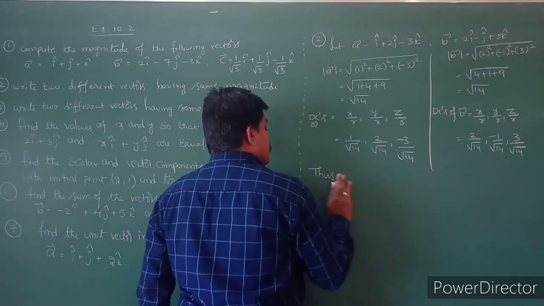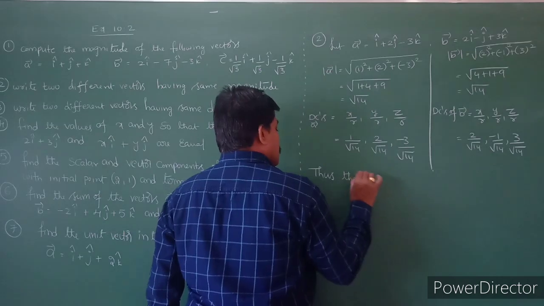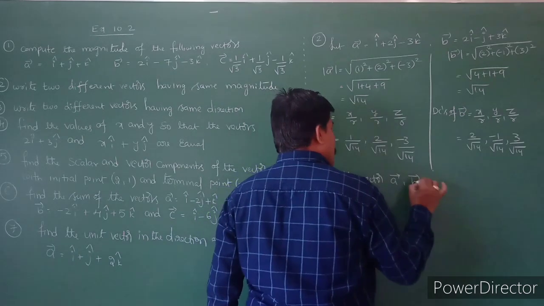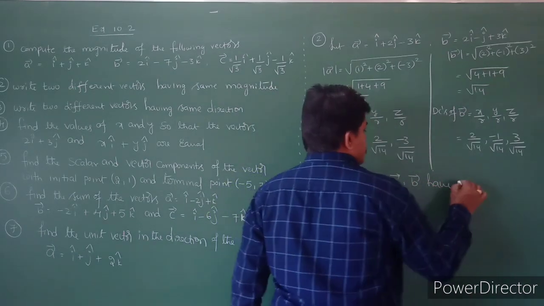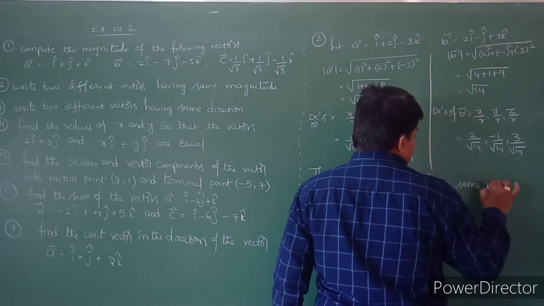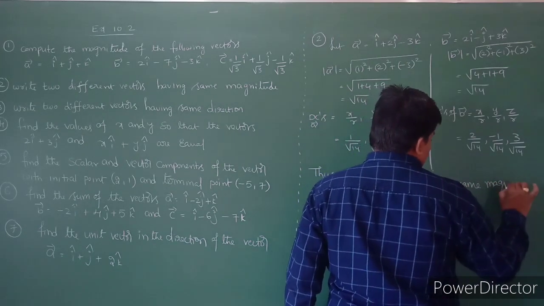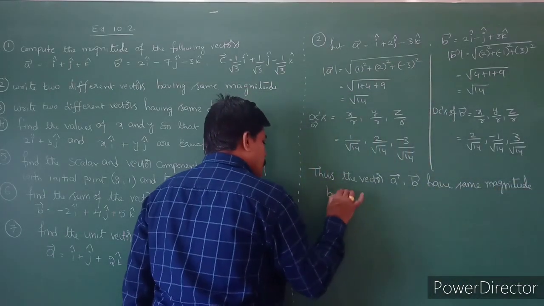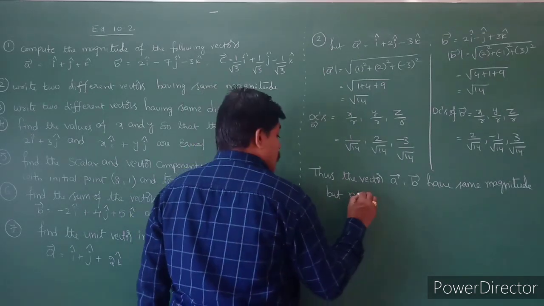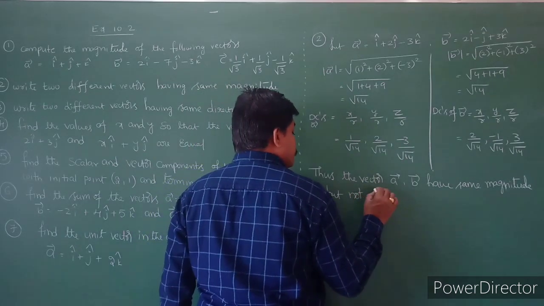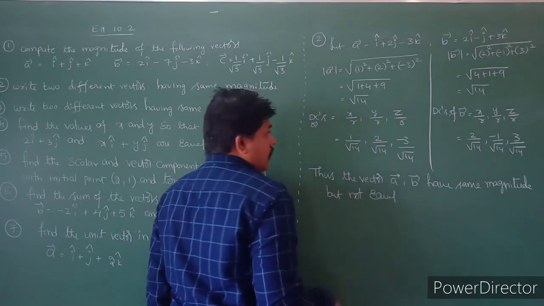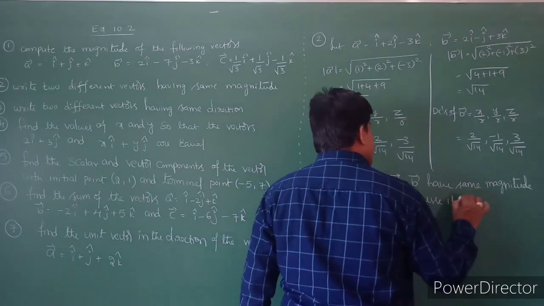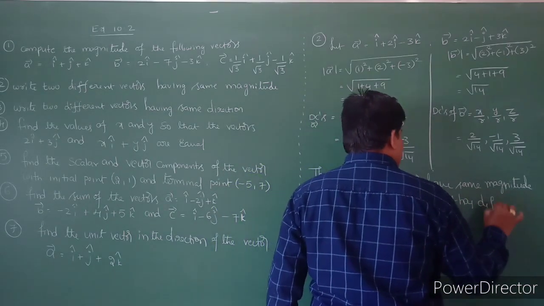thus the vectors a bar comma b bar have the same magnitude, but are not equal, because they have different directions.